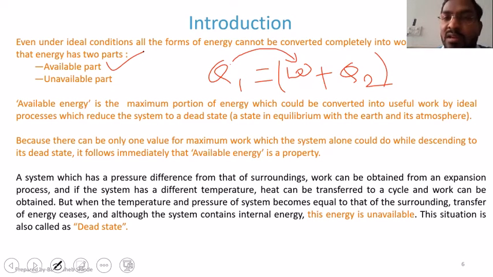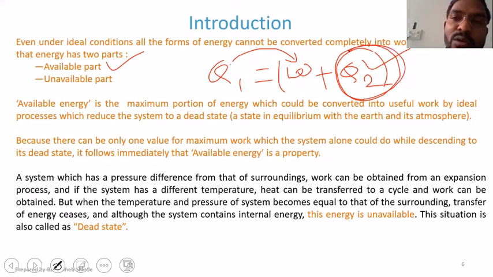Whereas you need to reject some heat to the low temperature sink, that we call Q2. This energy is going to be energy lost by the system. We cannot convert this into W, right? So as it is lost by the system, we cannot use this energy. This energy is called the unavailable part.